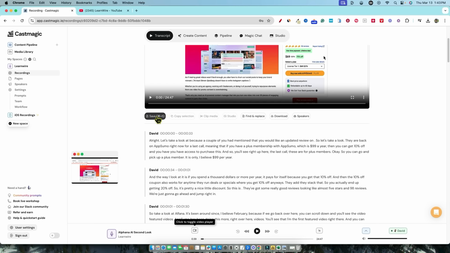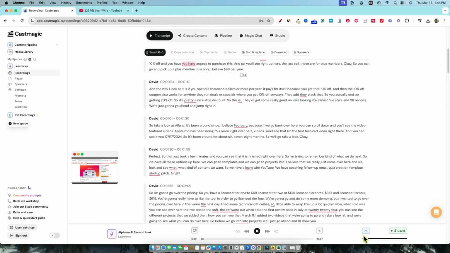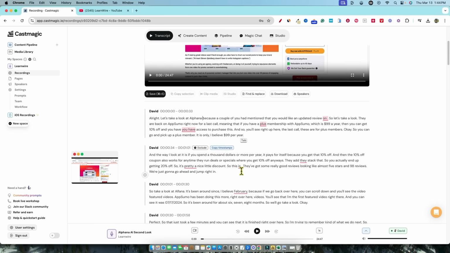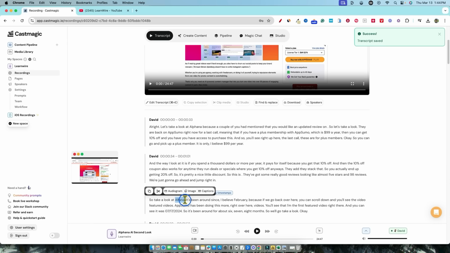So that's what you would need to do though. Let's take a look at right here. I need to fix this right here. And there was no back button. I don't see a redo button anywhere. I don't see an undo anywhere. That's just to go back 10 seconds. There's a little video player right here, but I don't see a redo or undo when you make a mistake like that. So that's definitely something they need to add into the software. I'm going to go ahead and push save right there. So you would need to read through this and find where you need to put that Alphana, but you can see right here. Take a look at this one. It was spelled a little bit different right over here.